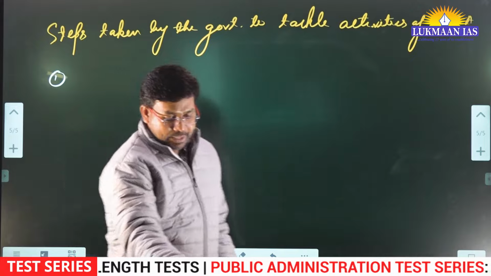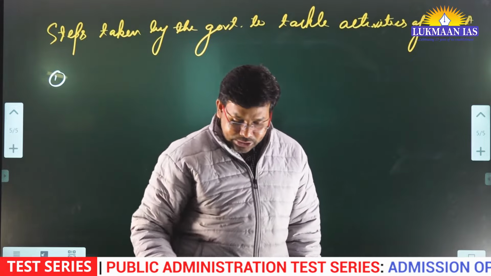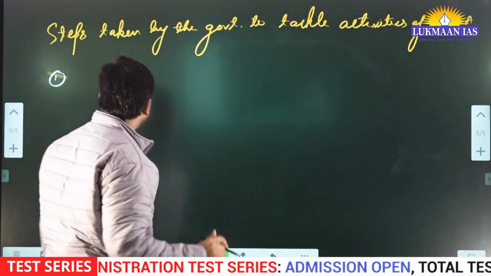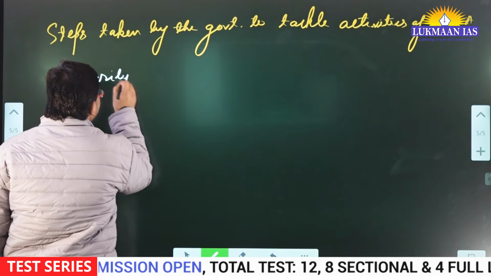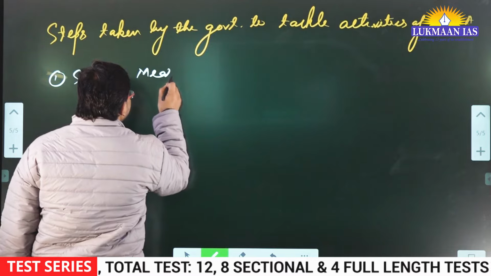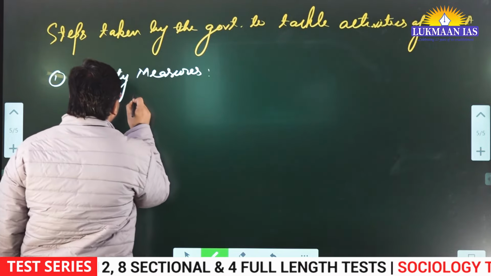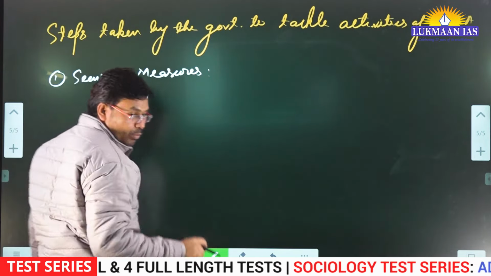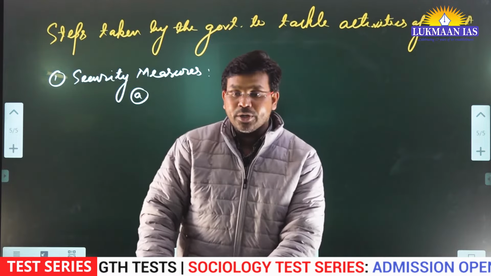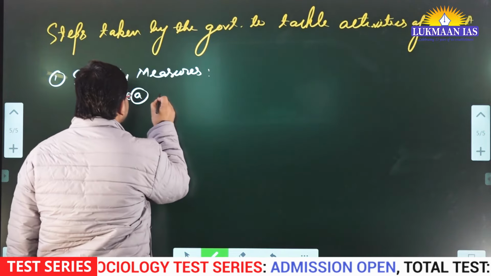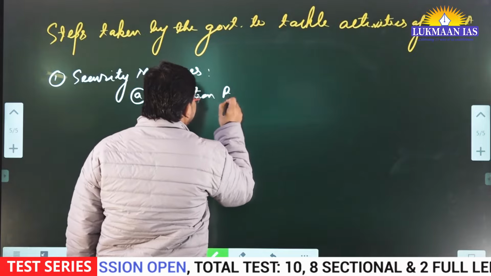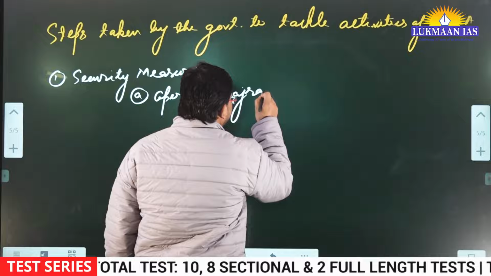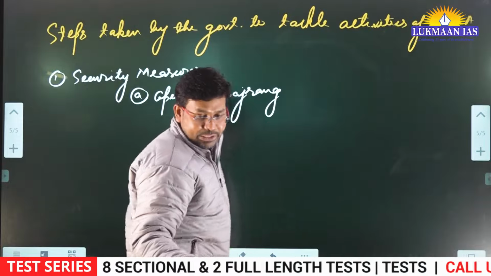Number one, related to security measures, the government of India has done multiple things. We are going to quickly discuss some of the security measures. Under this, number one, the government of India conducted Operation Bajrang. What is this Operation Bajrang?